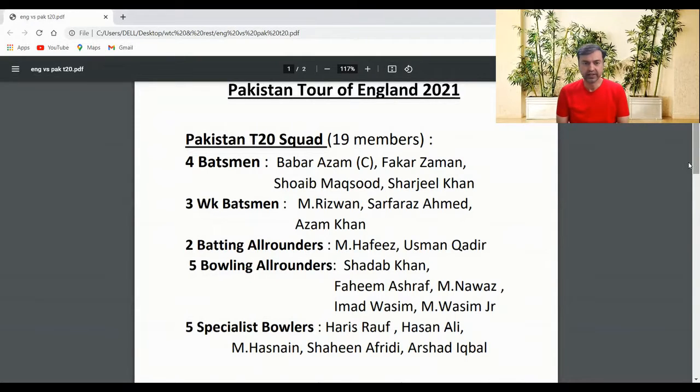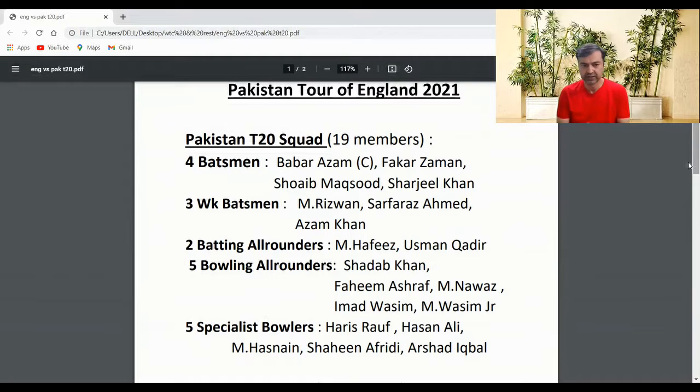Now, as you can see on the screen, the Pakistan T20 squad comprises 19 members. It is slightly different from the squad which they had in the ODI series. Although most of the players are still there, there are a few changes. In the T20 squad there are four batsmen: Babar Azam captain, Fakhar Zaman, Shoaib Maqsood, Sharjeel Khan; three wicketkeeper batsmen: Mohammad Rizwan, Sarfraz Ahmed, Azam Khan; two batting all-rounders: Mohammad Hafeez, Usman Qadir.